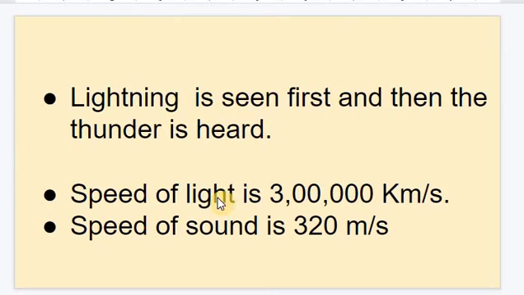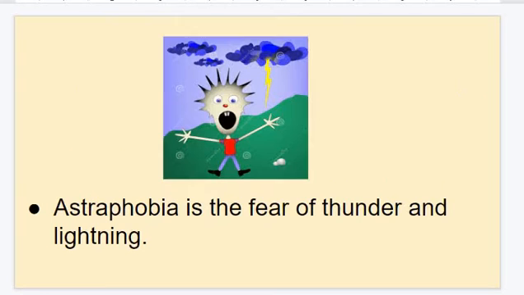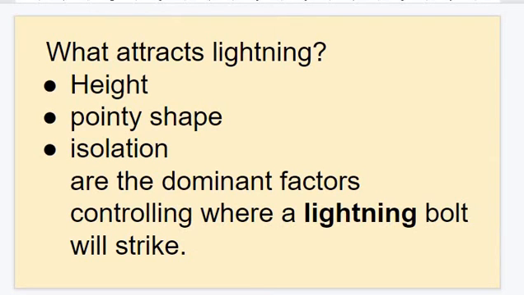This is because of the speed. The speed of light is 3 lakh kilometers per second, but the speed of sound is 320 meters per second. People who are scared of thunder and lightning, we call this fear astraphobia. Now we'll see what attracts lightning.